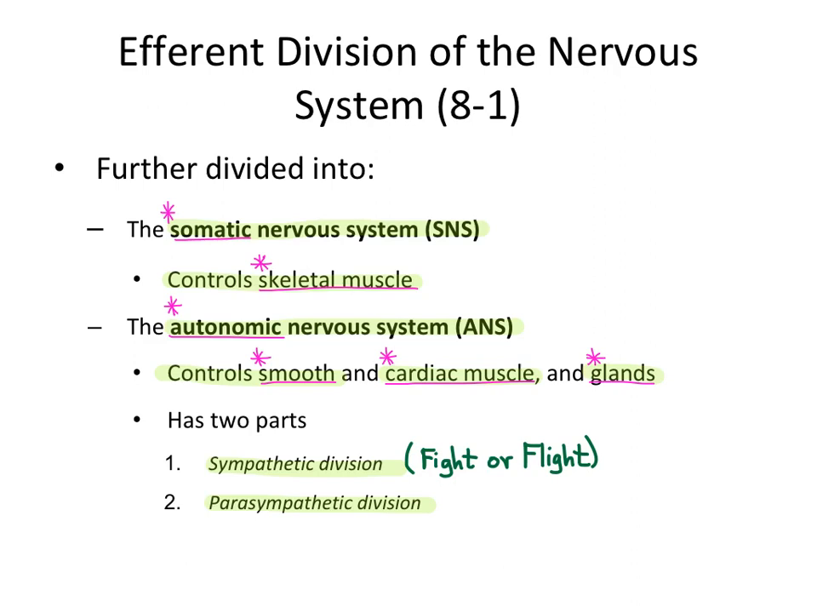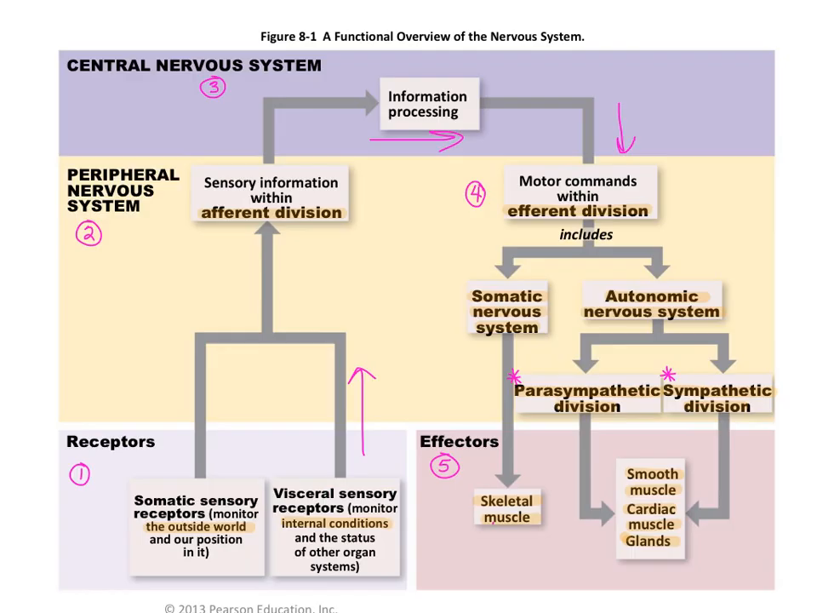It can be further divided into the somatic nervous system, the SNS, which controls skeletal muscle, or the autonomic nervous system, which controls the smooth muscle, the cardiac muscle, and the glands. The autonomic nervous system, the ANS, can be further divided into the sympathetic division or the parasympathetic division. Parasympathetic is more relaxation, whereas the sympathetic division is fight or flight.